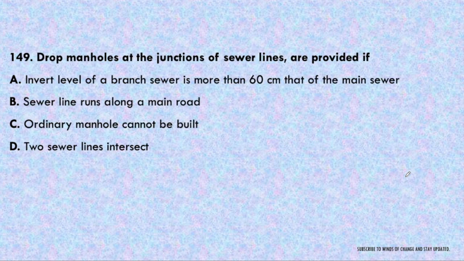Next question. Drop manholes at the junctions of the sewer lines are provided if the invert level of the branch sewer is more than 60 cm that of the main sewer, or sewer lines run along the main road, or ordinary manholes cannot be built, or two sewer lines intersect. So the answer will be A, that is drop manholes at the junction of the sewer lines are provided if the invert level of the branch sewer is more than 60 cm that of the main sewer. Then only the drop manholes are provided.